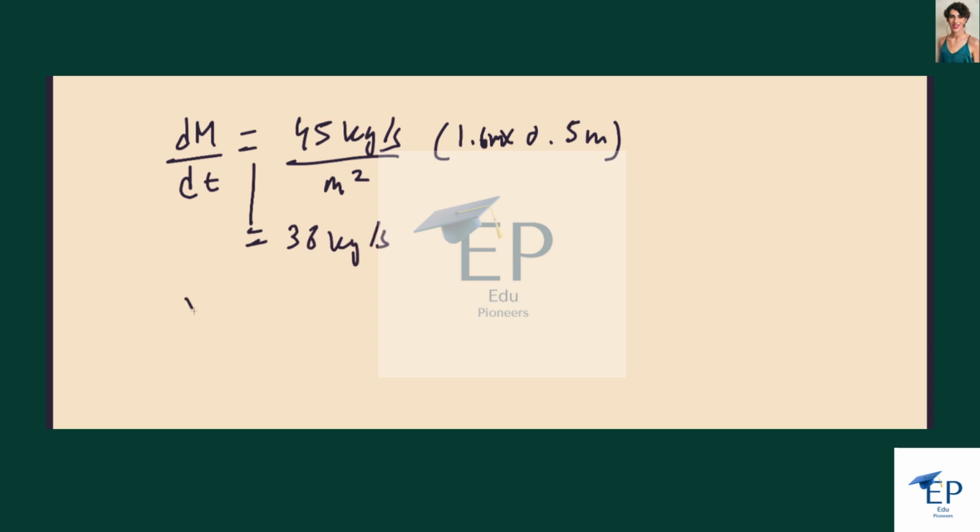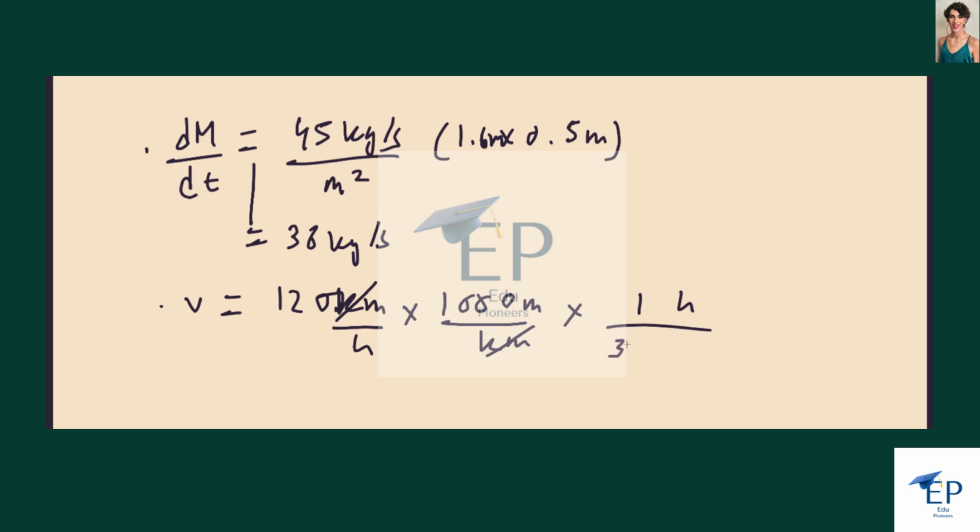And then velocity is given as 120 kilometers per hour. So multiply that by 1,000 meters to get rid of kilometer, and then multiply that by 1 over 3,600 to convert from hours to seconds. And so this is 33.33 meters per second.